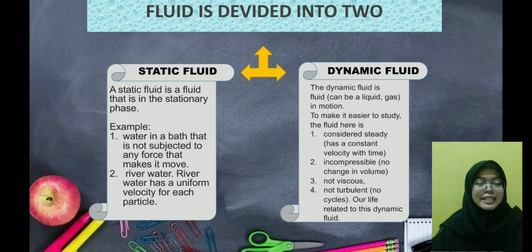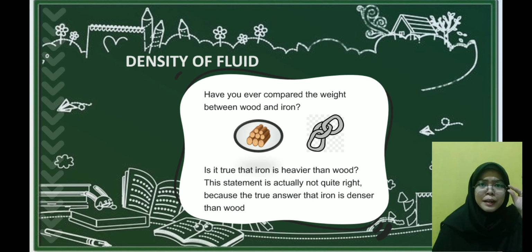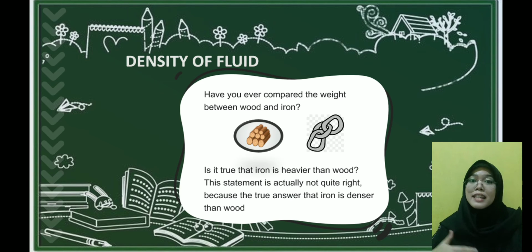Well, the next, density of the fluid. Do you know about the density of the fluid? Have you ever compared the weight of iron and wood? Have you ever compared? I think your answer is yes. So, is it true that iron is heavier than wood? This statement is actually not quite right. Why? Because the true answer is that iron is denser than wood, not heavier than wood.